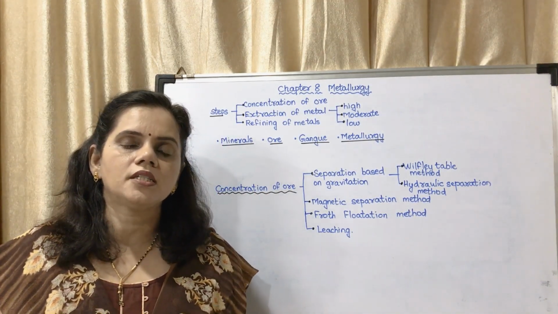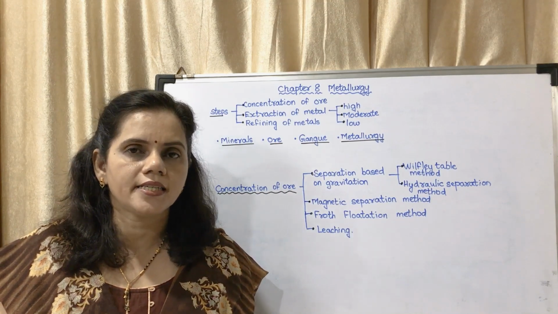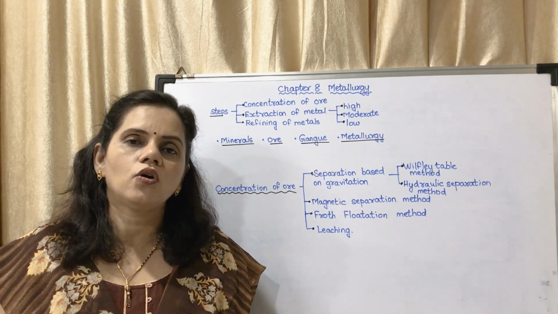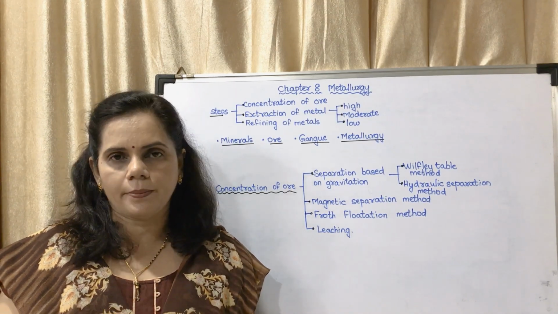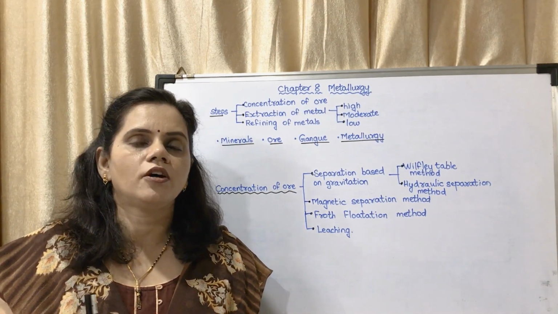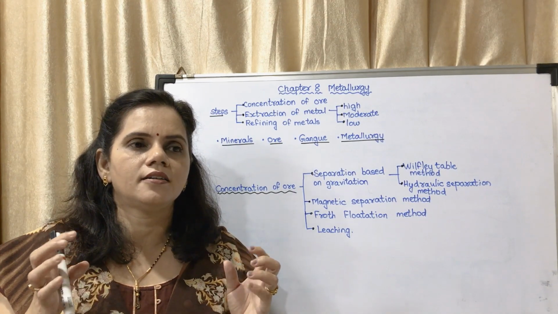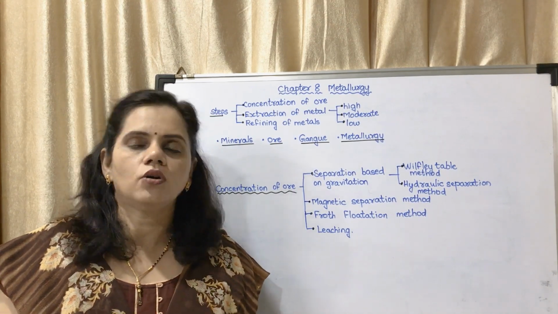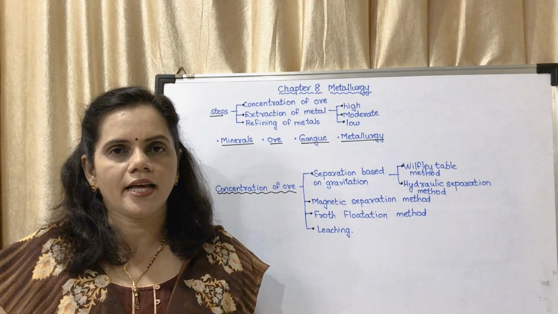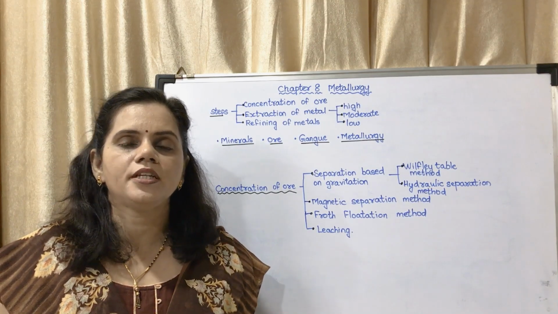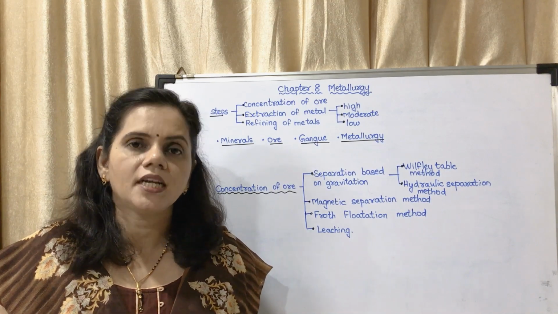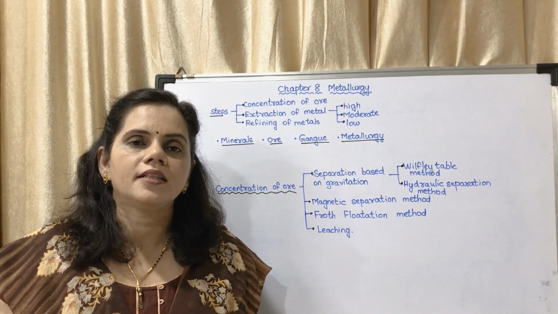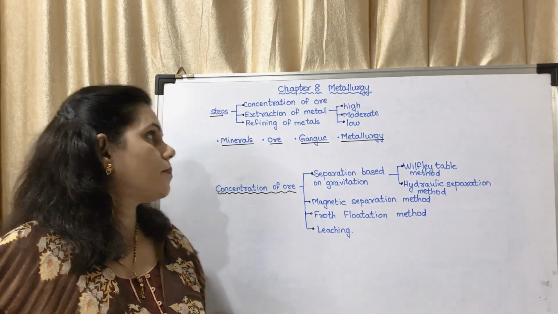Concentration of ore means you have to increase the concentration of ore by removing some amount of impurities which are remaining stuck to the ores. That process is called concentration of ore. That means you are increasing the concentration of that particular compound from the minerals you have got.